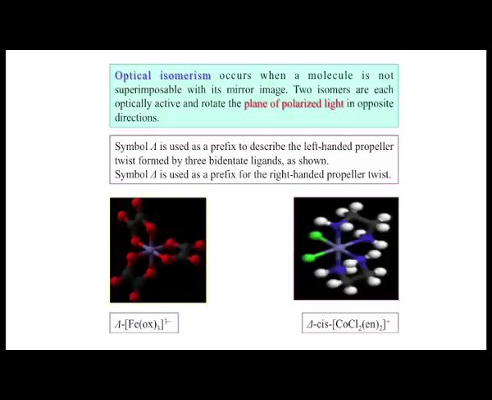So, left matches with lambda. You will not forget, because left is L and lambda is also L. So, this is labeled lambda, and the right is delta, a right handed propeller twist. So, when we determine a compound and its structure, we view this particular compound through the trigonal plane.